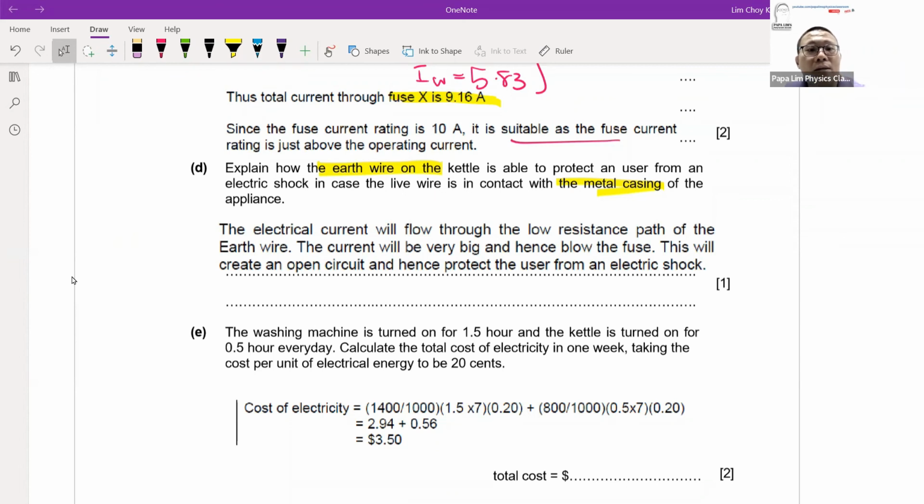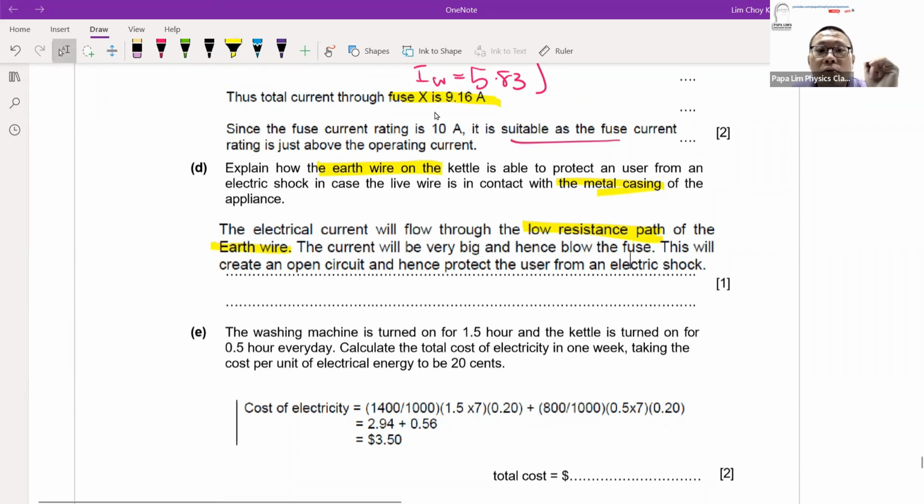Okay, so same thing, how does the earth wire work? Remember, when the live wire touches the metal casing, the earth wire will allow the current to flow through it. And why do we say earth wire, and what constitutes an earth wire? An earth wire is just a path of low resistance. So in your answer, you have to mention that it is a path of low resistance, and what it does is allow current to flow through it. Okay, so that would be the keywords for the earth wire.